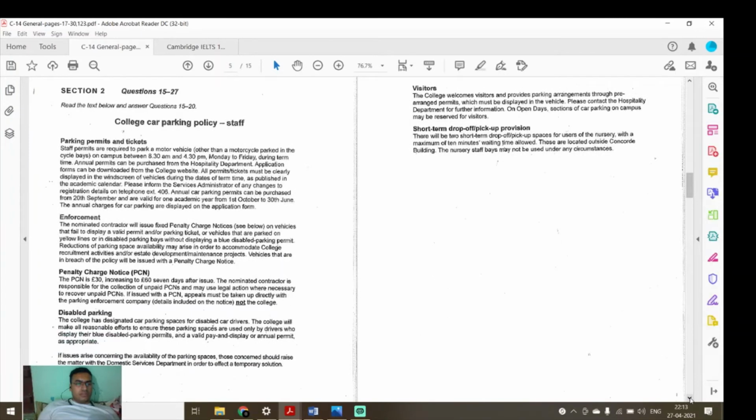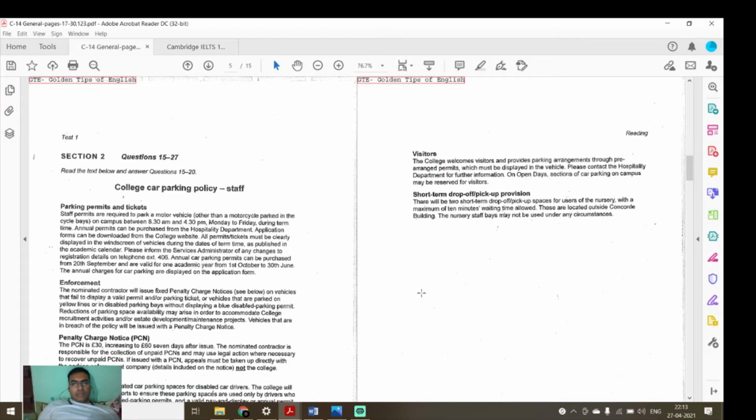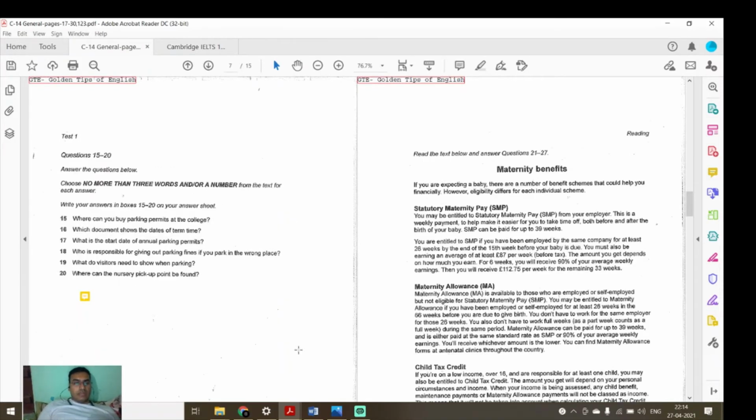College welcome visitors and provide parking arrangements through pre-arranged permits, which must be displayed on the vehicle. What was the question actually? Question was, what do visitors need to show when parking? Please contact us on open day, a section of the car parking on campus may be reserved for visitors. College welcome visitors and provide parking arrangements through pre-arranged permits. Means visitors need to show permits, right? Answer will be permits.